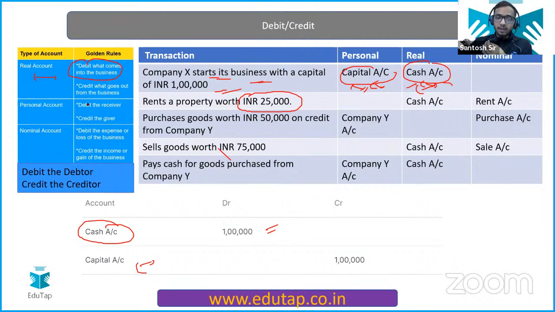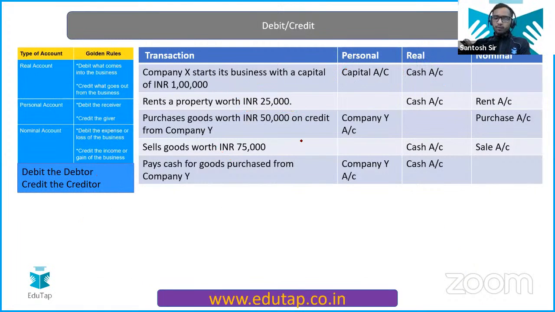Capital account is the personal account, and the owner is giving money to the business. So debit the debtor, credit the creditor. So this owner is the creditor of the business. Not actually, but the owner will be considered as a type of liability. The capital amount will be considered as a liability. So capital account is getting credited here. And the shortcut is, whenever capital increases, it will be credited. Whenever an asset increases, it will be debited. From the rule itself, we have deduced this thing. Okay? Clear?